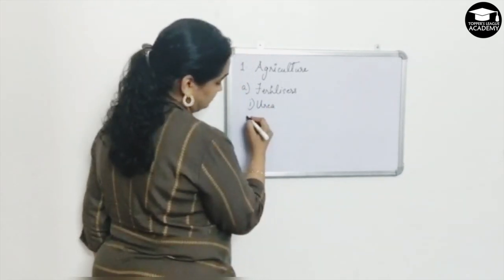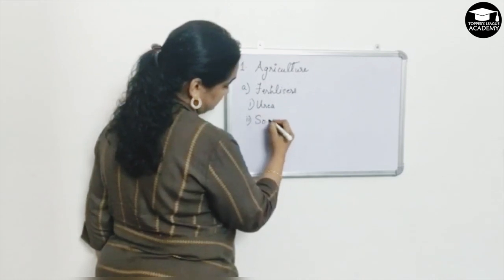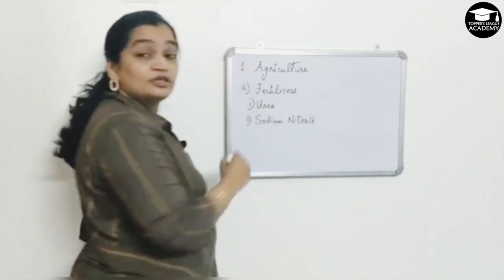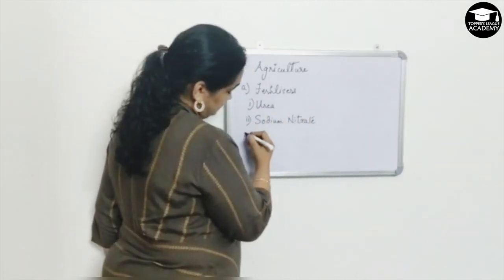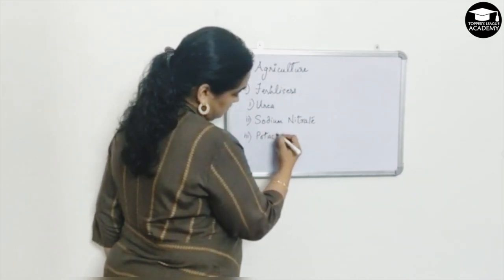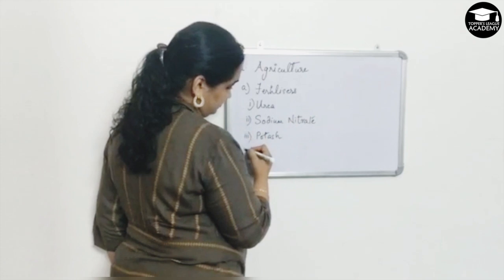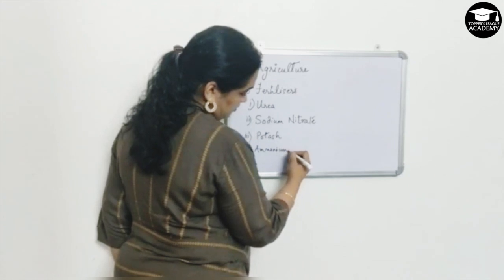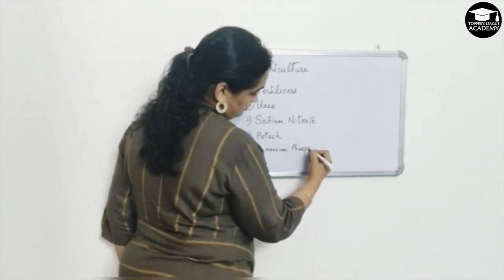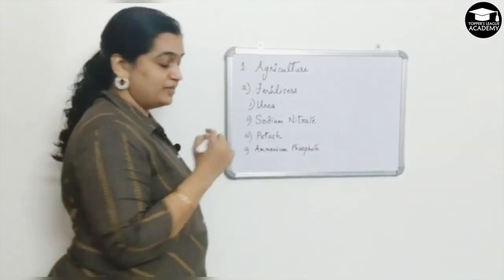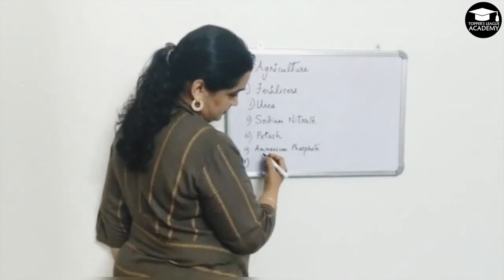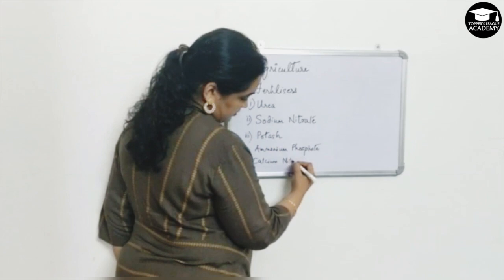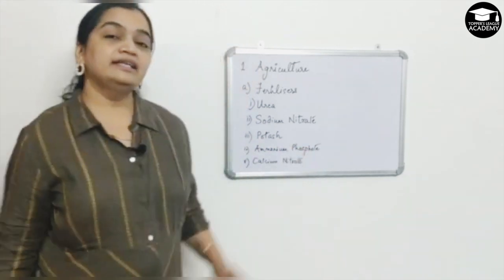Urea, sodium nitrate, potash, ammonium phosphate, and calcium nitrate.